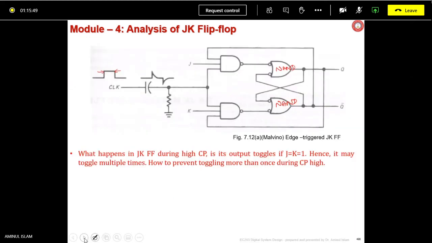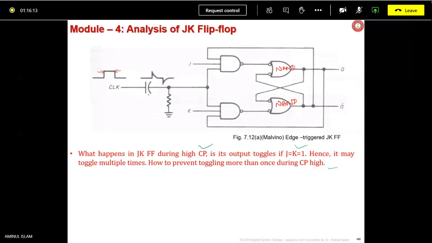What happens in a JK flip-flop during high CP? Its output toggles if JK equals high. Hence, it may toggle multiple times. How to prevent toggling more than once during CP high?